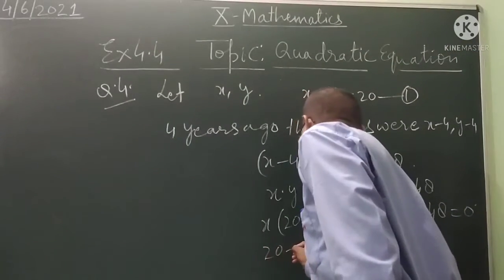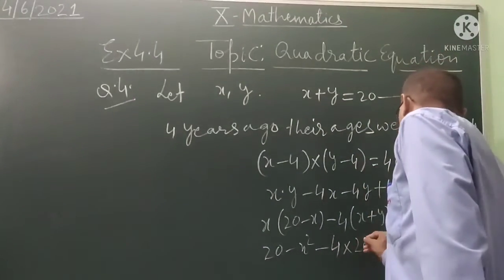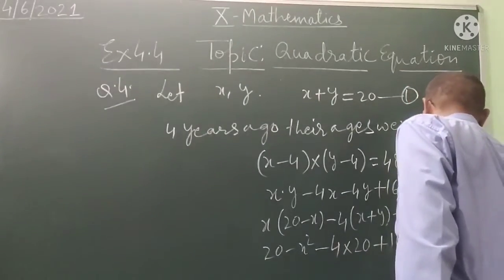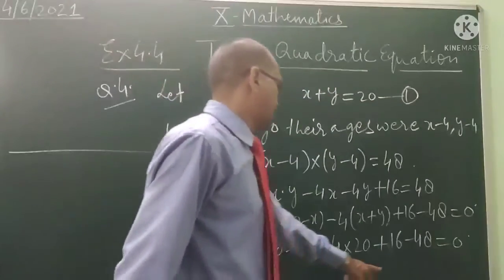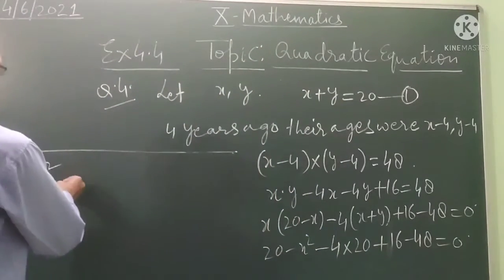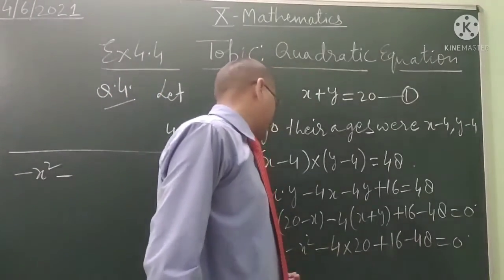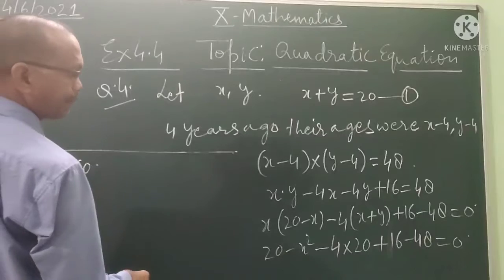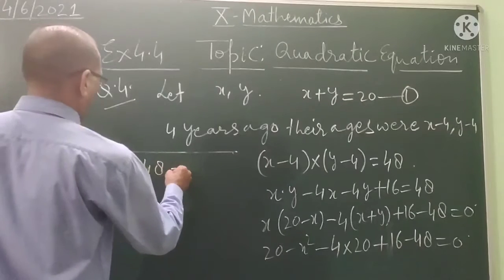Then it is 20x minus x square minus 4, x plus y is 20, plus 16 minus 48 equal to 0. Then it is minus x square minus, it is 4 into 20, 80, minus 80, plus 16 minus 48 equal to 0.